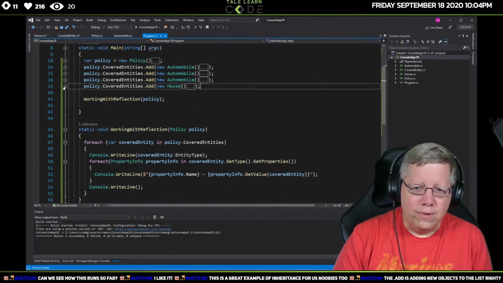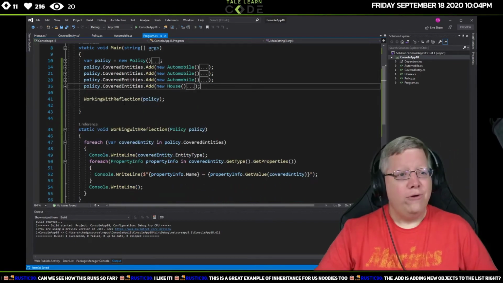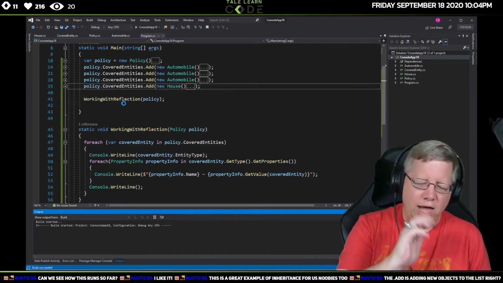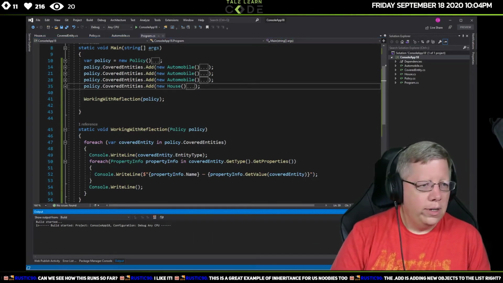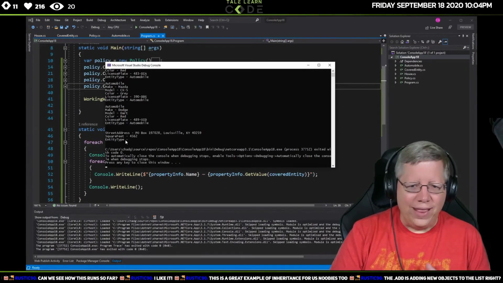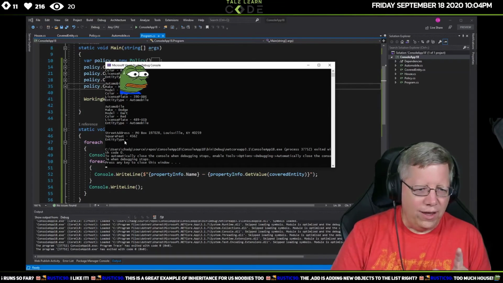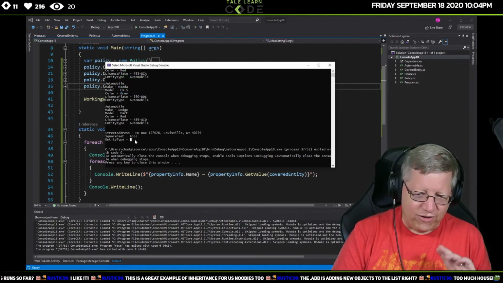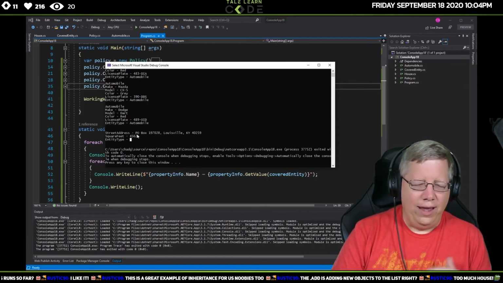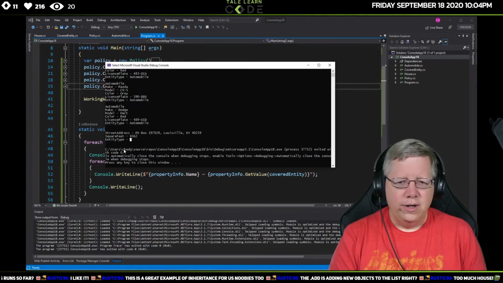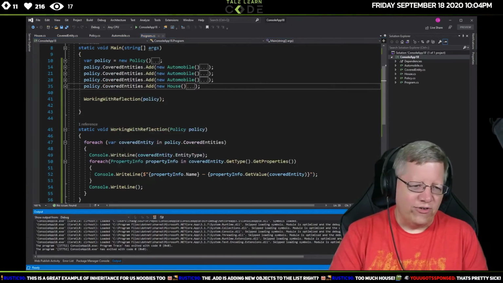And now, if I run this, no other code changes. I didn't make any other code changes whatsoever. I'm going to hit F5, scroll this over, and there you go. Now the entity type is blank because I didn't do anything with it, so that's actually fine. But you see, it picked it up automatically. I made no code changes whatsoever. So that is what we can do with reflection.